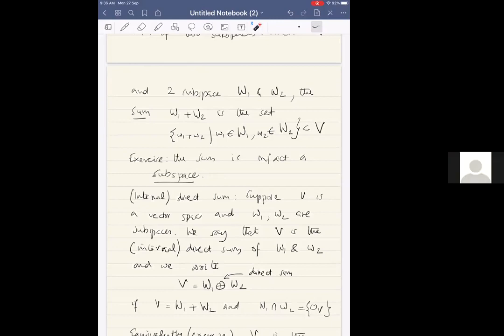Is there somebody who doesn't see immediately why this is a subspace? Please raise your hand if you don't immediately see that what I have defined is actually a subspace of V.